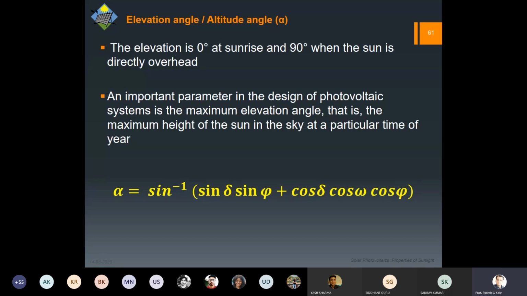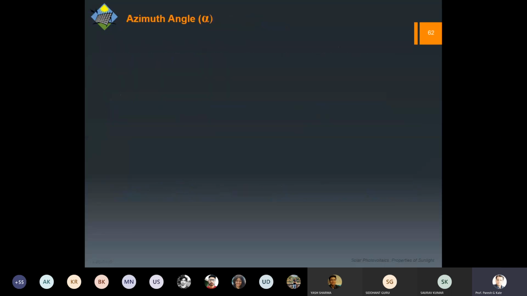Now, as far as the derivation of these expressions is concerned, we will not go into that. Otherwise, this topic will extend too much. So you can write this down. You can see this alpha is dependent on obviously the declination angle, phi, and also the hour angle omega. So that is why it is difficult to predict, and that's why we have to optimize how we are going to place it. As the topic progresses, we'll find out what could be the thumb rules for optimization of this placement and the angle. I hope you are with your calculator, so we can do some calculations today.